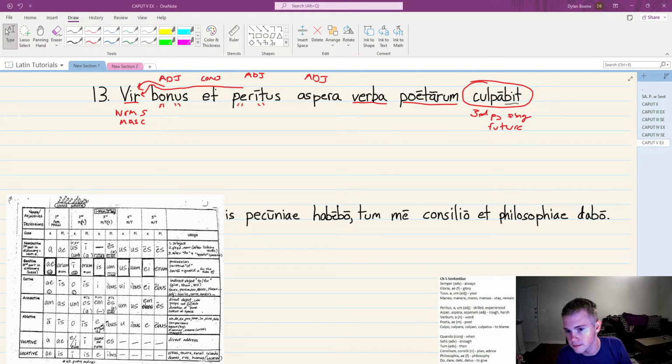So you should be able to see that now. So now we have a second declension noun that's neuter. So if we look at the chart, verba means it could be either nominative plural or accusative plural.